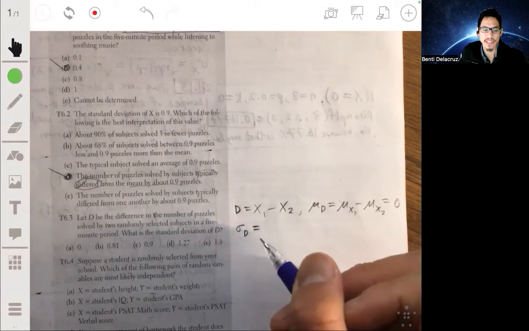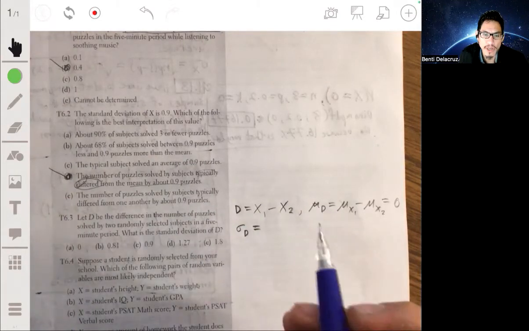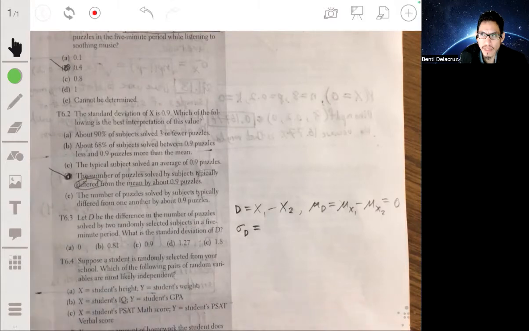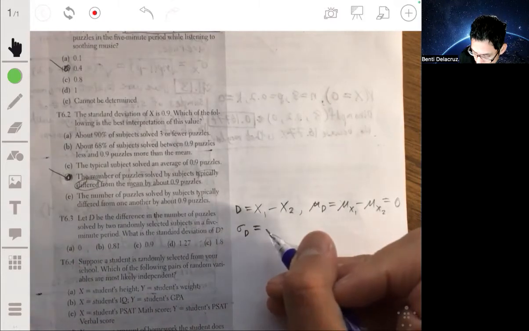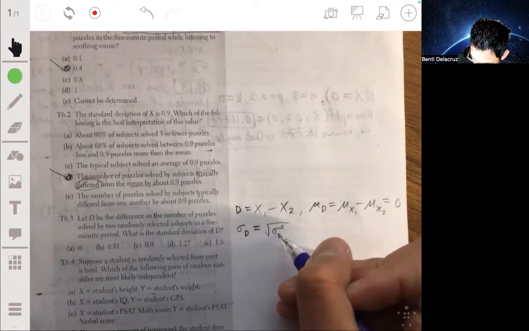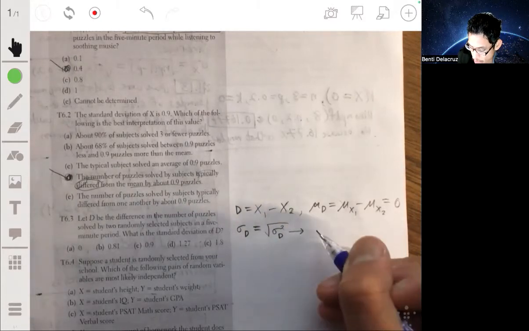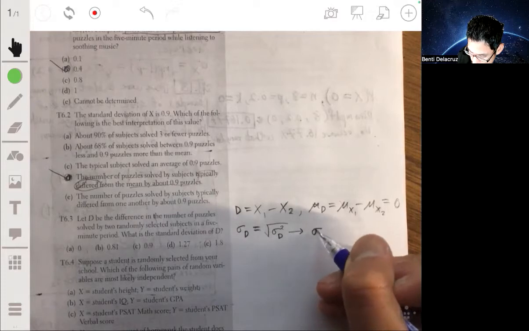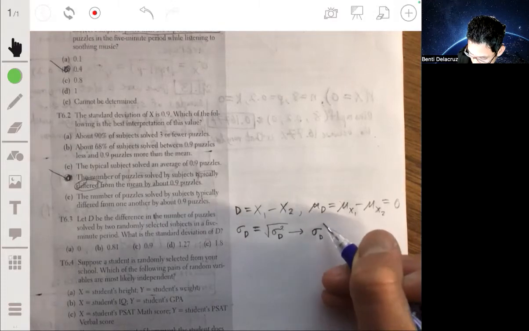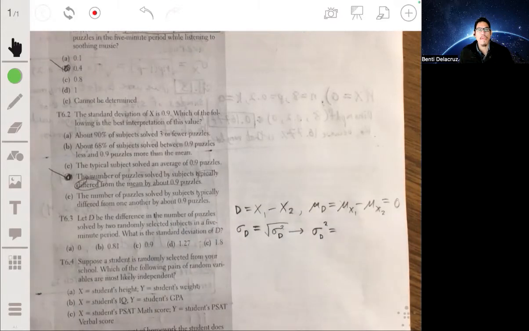Now, we can't get the standard deviation straight up by just adding, subtracting, or multiplying, but we can find the variance. So what we're gonna do is find the variance of D and then take the square root, because remember the standard deviation is the square root of the variance. Now, variances can simply be found by adding the variances of whatever makes up a variable.